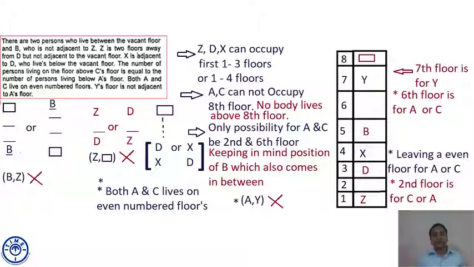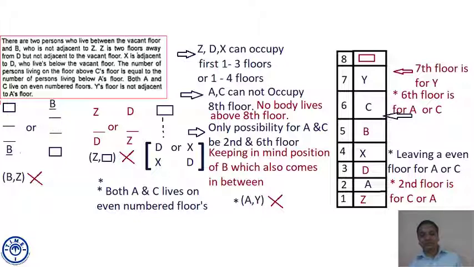But since Y is at the 7th floor, the 6th floor cannot be occupied by A, because A and Y cannot come together. So we can say that on the 6th floor, C will come, A will not come. So then who will go at the second floor? That will be A. This is the only possible case we have.